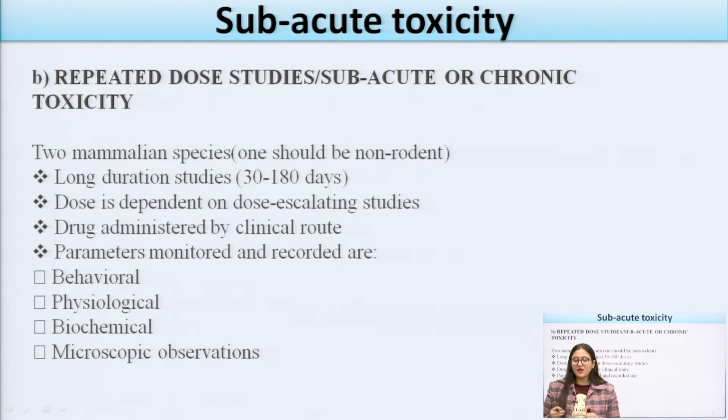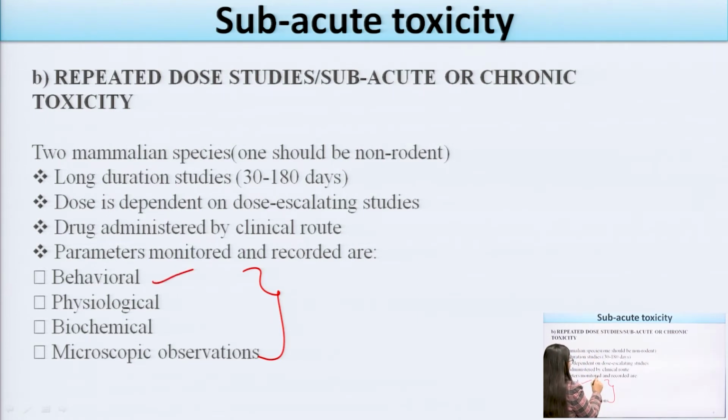Next are the parameters mainly used for recording subacute toxicity. If we are performing any kind of subacute toxicity study, whether dermal or inhalation, we have to calculate some parameters and the changes seen in the species. These are the parameters for studying repeated dose toxicity.